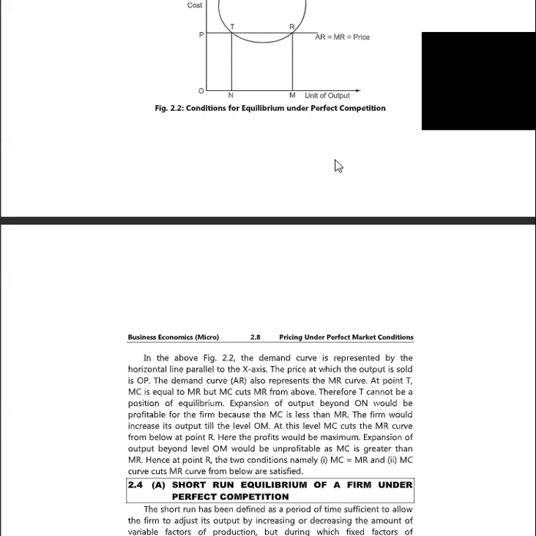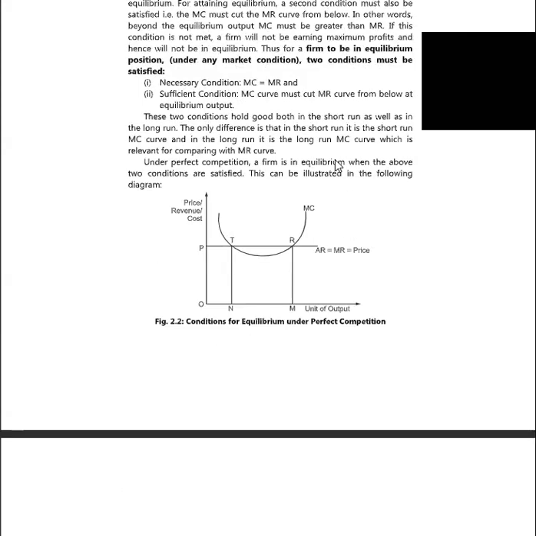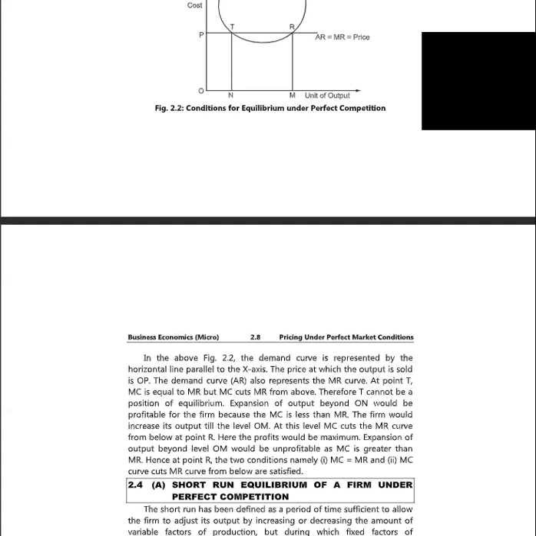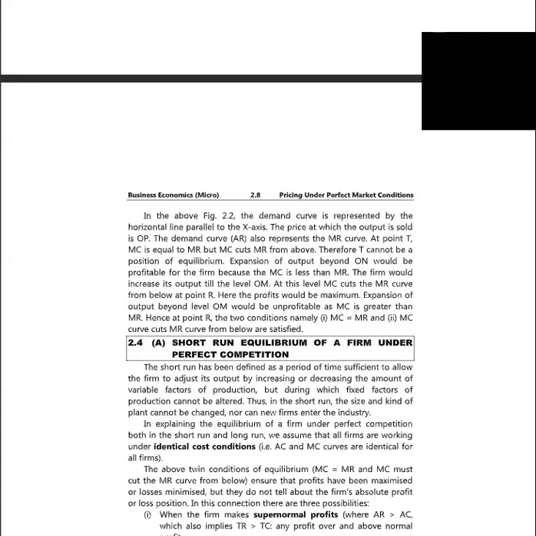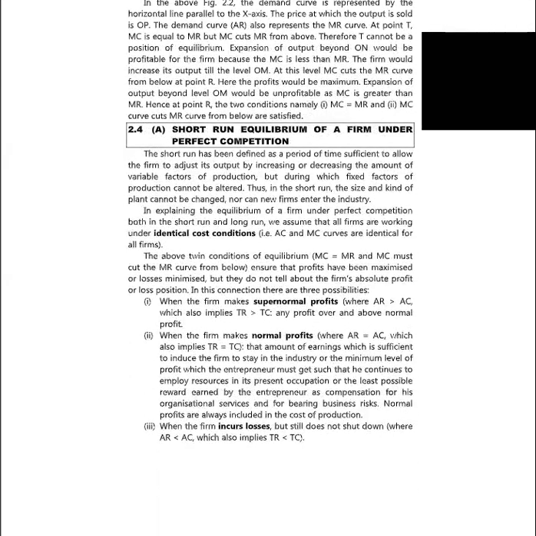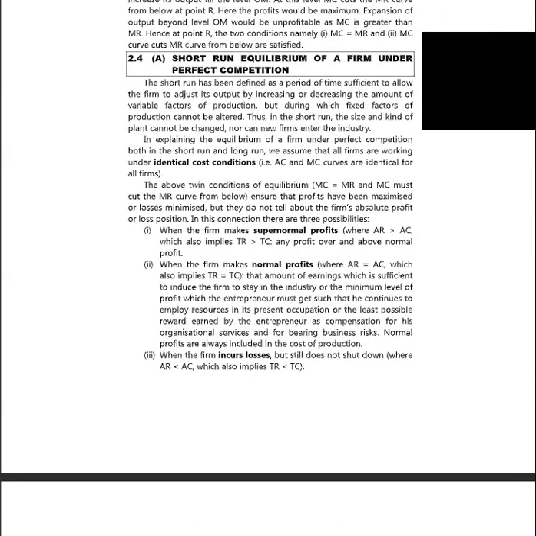So from here we can understand the equilibrium under perfect competition, and how the short run and long run curves are seen. In the next class we shall be starting with the short run equilibrium of a firm under perfect competition. I hope you have understood.